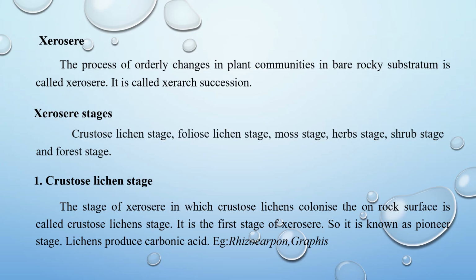As a result, consolidated rock particles are formed. Organic matter is gradually added to these particles due to the death and decay of lichens. As a result, little soil develops on the rock surface. This soil is not suitable for crustose lichens, but it is best for foliose lichens.